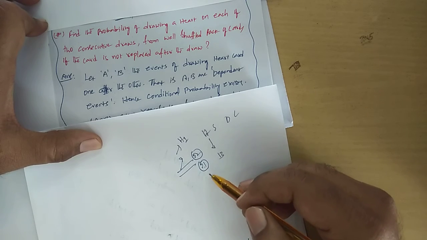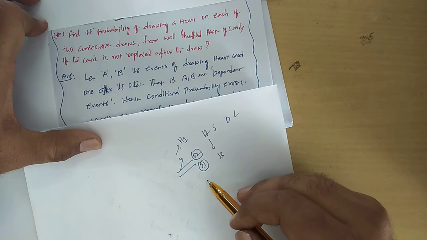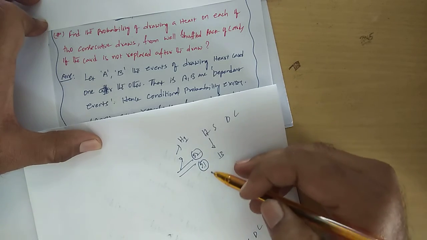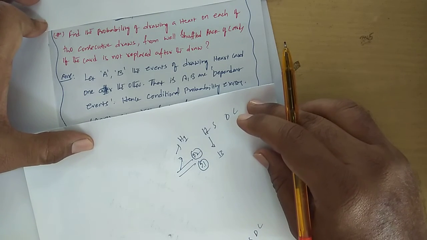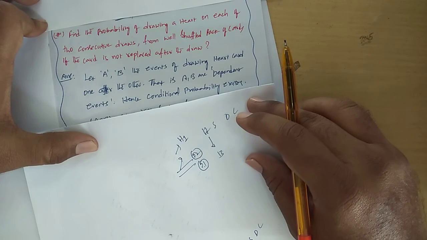So what is the meaning of that? The playing area has been reduced, limited. So what is the meaning of that? The events are dependent on each other. This point is very, very important. So previously independent events, now these are dependent events. Most of the time, dependent event problems are based upon cards. Okay.